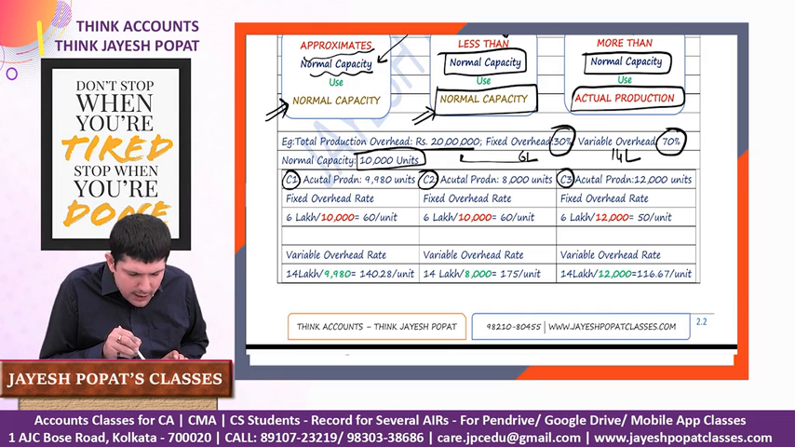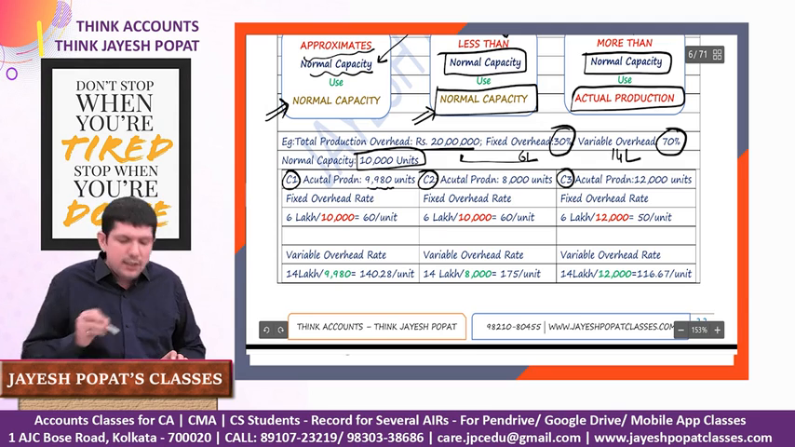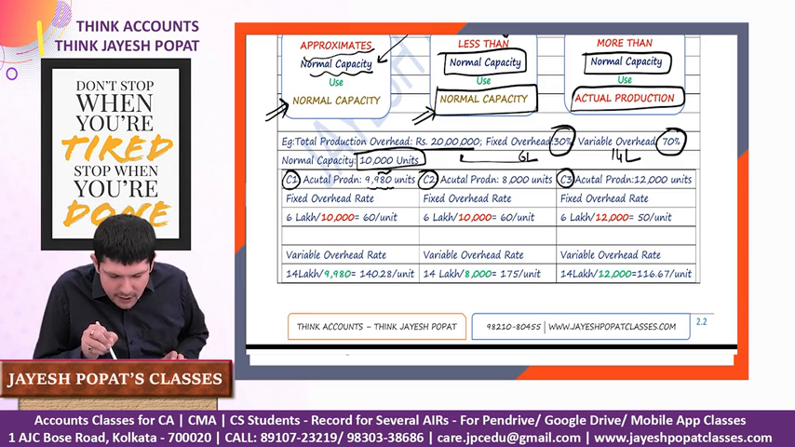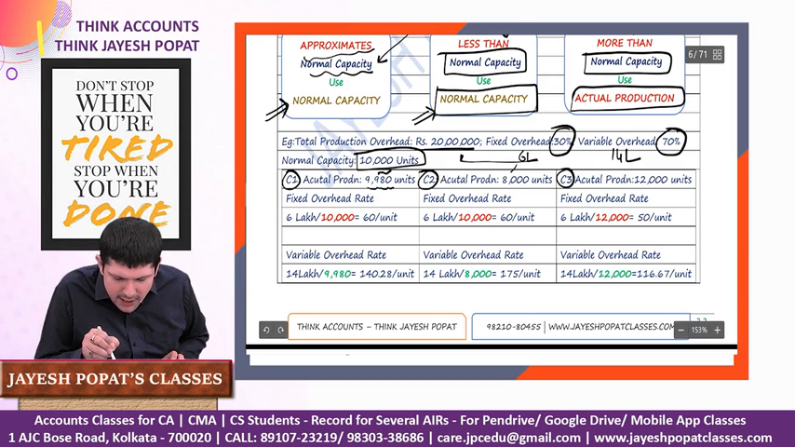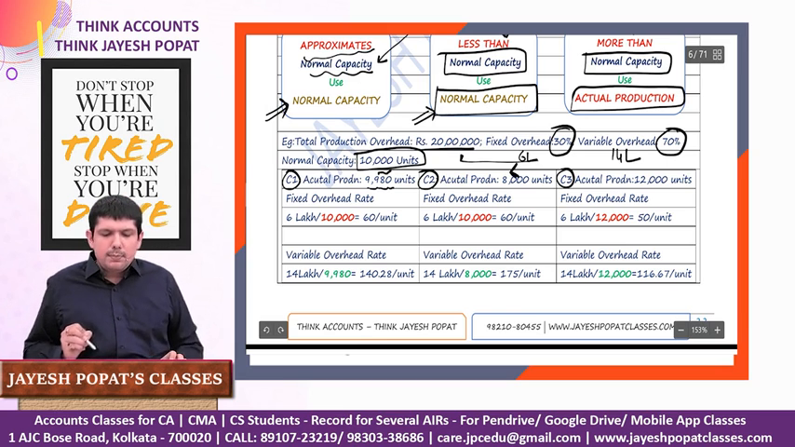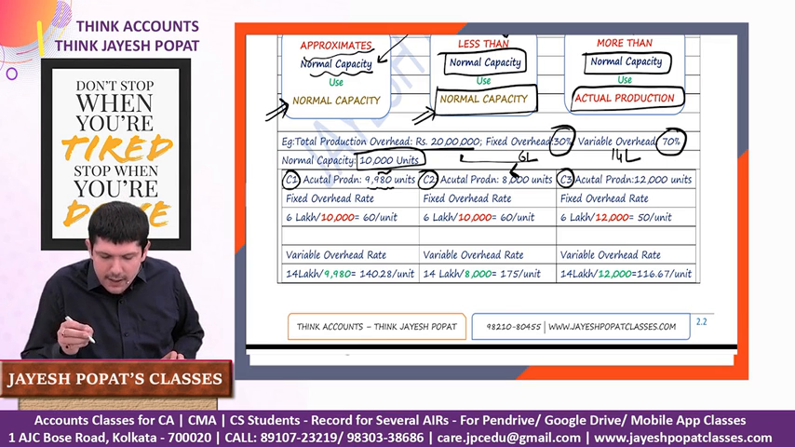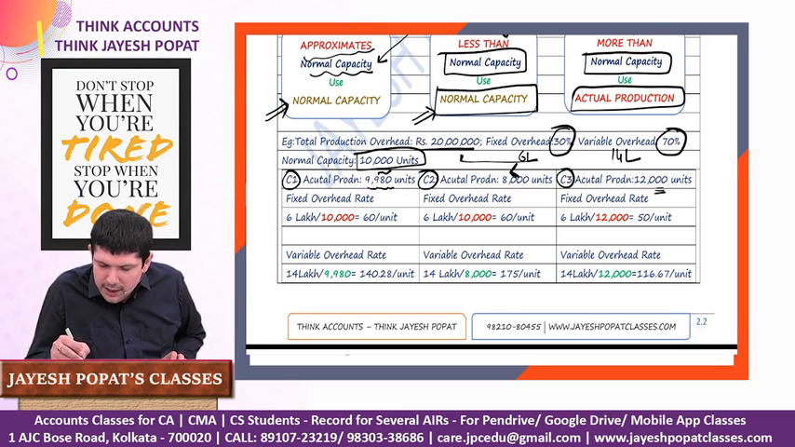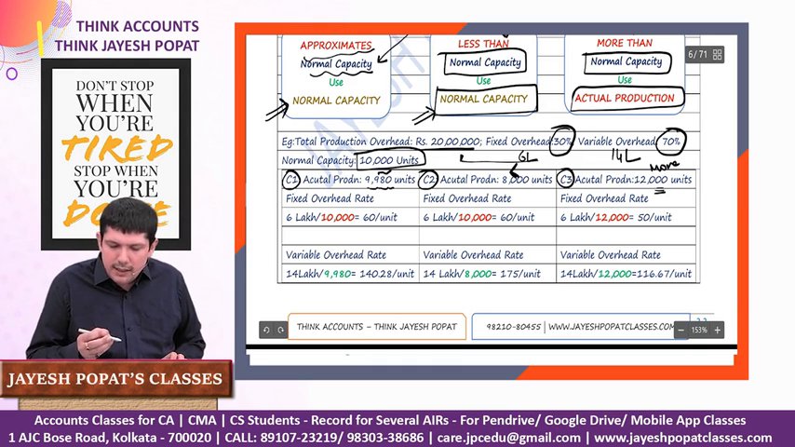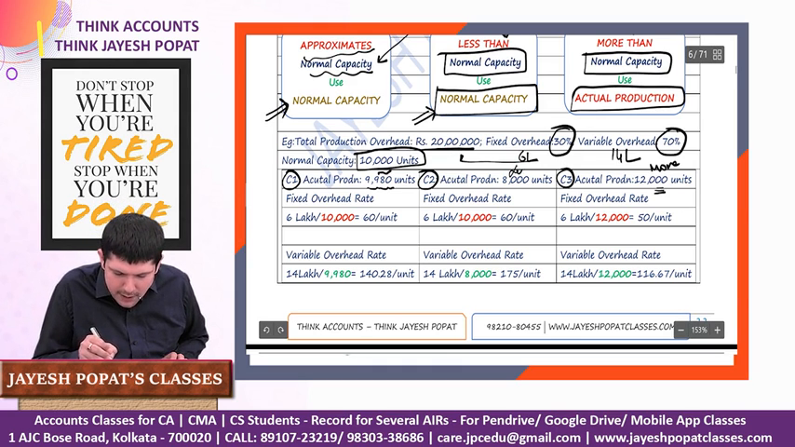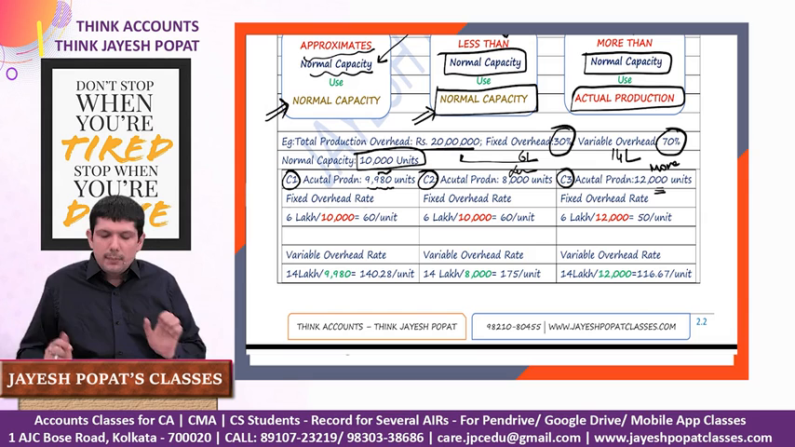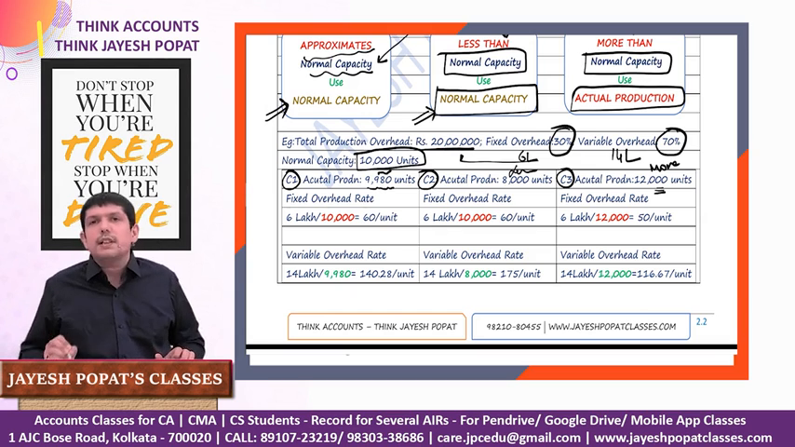First, if your actual production is 9,980 units, it is approximately equal to your normal capacity. Whereas in the second case, your actual production is 8,000 units, so your actual production is less than your normal capacity. And in the third case, your actual production is 12,000, so your actual production is more than your normal production capacity. So in case it's approximately equal, or if it is less, you take normal capacity as your denominator, and in case actual production is more than your normal capacity, then you take the actual production as your denominator.